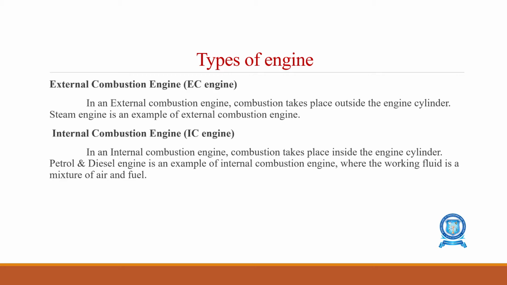The best example is the steam engine, in which we use coal as the fuel. When the coal burns, the water gets boiled, and the steam energy gives the power. So the fuel here is coal.